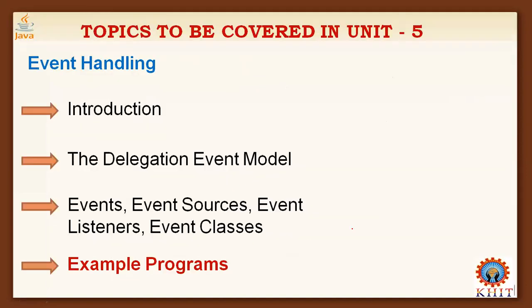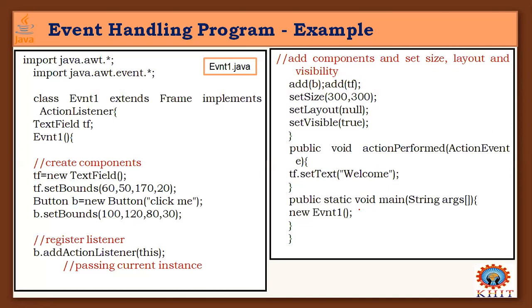Coming to the example programs, today I am going to show you how these events can be handled. For example, consider one simple example here. I have taken this from a graphics point of view. This is one of the classes available in this package, and the class name is Event1, which extends Frame. Frame is a class, and in parallel it implements the ActionListener interface. So this class extends Frame and implements ActionListener.